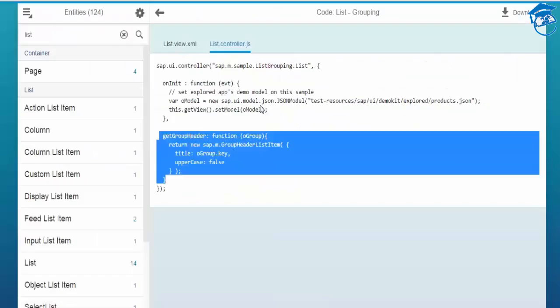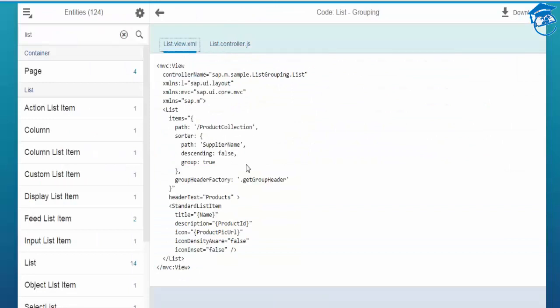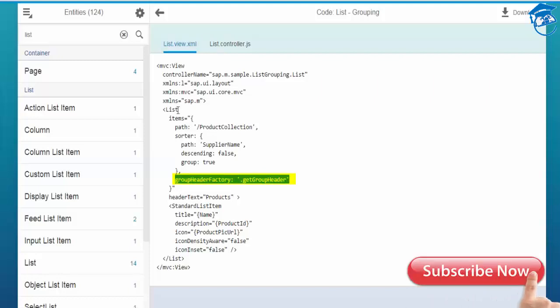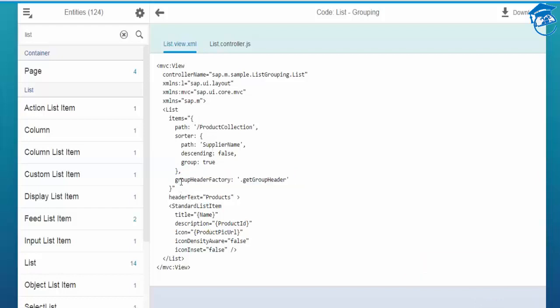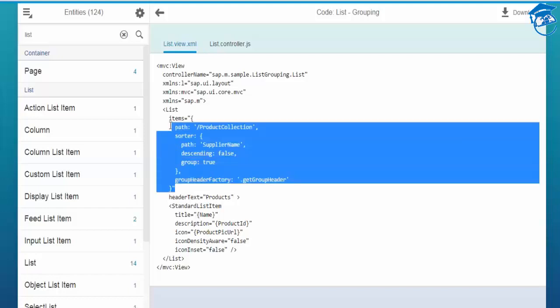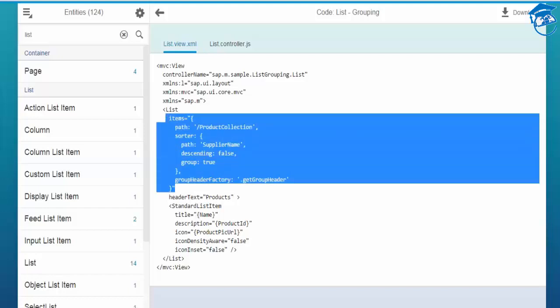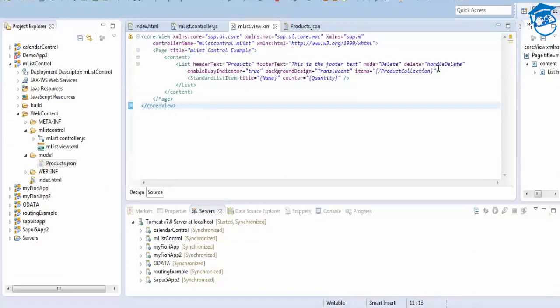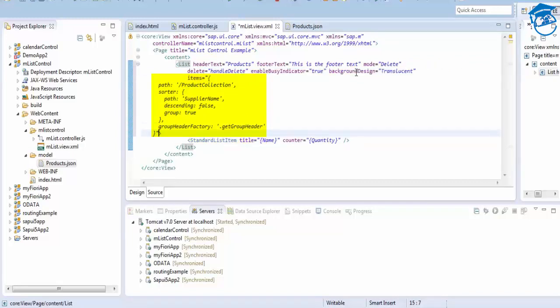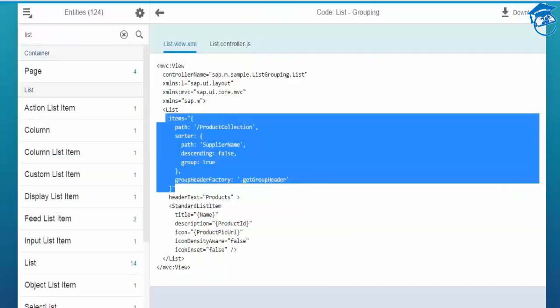Format the file. And then in list view.xml, we have to include this: list items, comma, items, comma, this. You have to include it. Wherever the items are, we have to replace it with our new code, and then Control Shift F will give you a formatted file. So you have used the sorter and group header factory, and we're going to run our application.